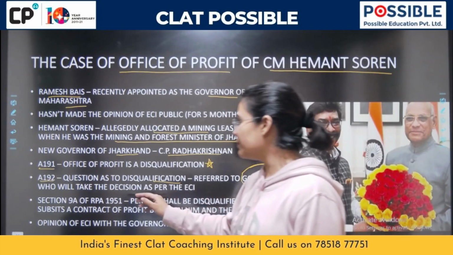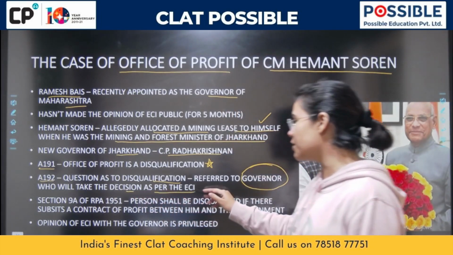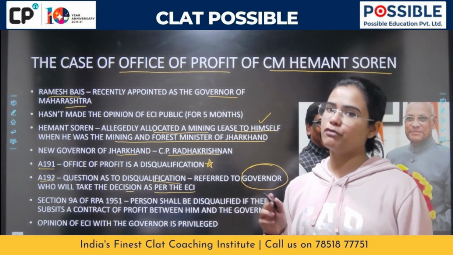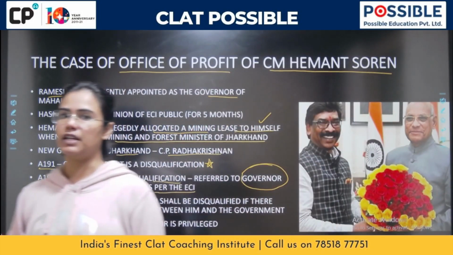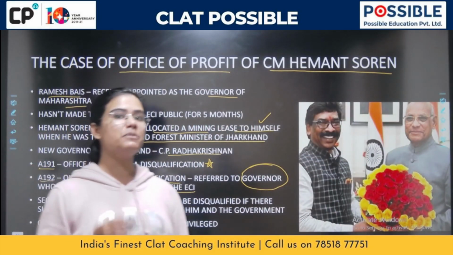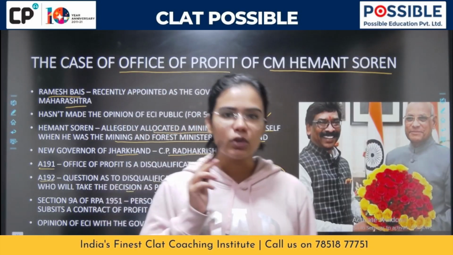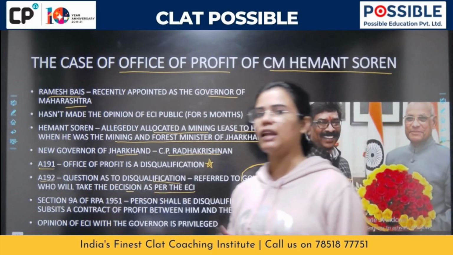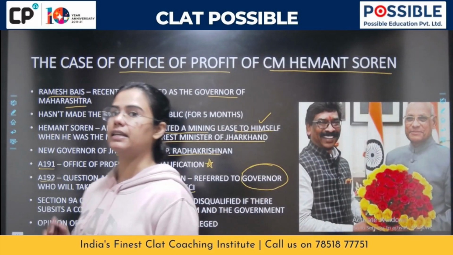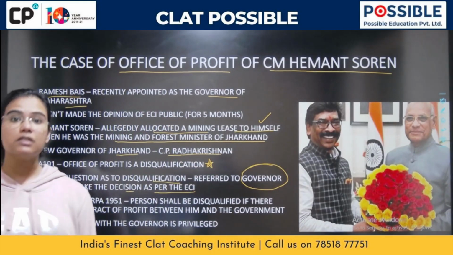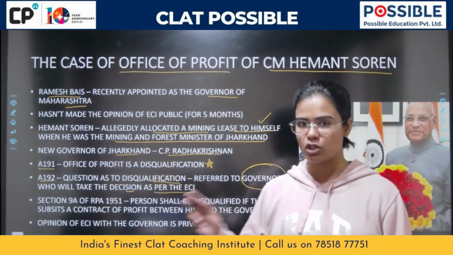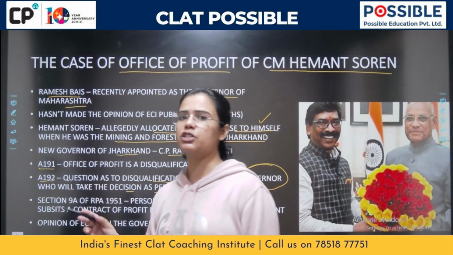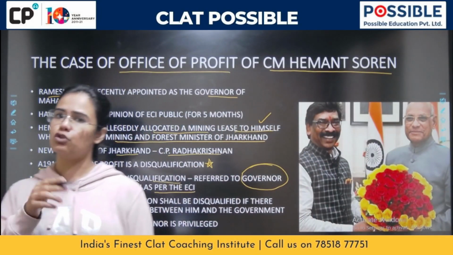The governor will take the decision as per the Election Commission of India. So the advice of the Election Commission of India in this particular case becomes binding in nature. Simply put, if Hemant Soren has to be removed, and let's say that he has held an office of profit, the governor has to go and ask the Election Commission of India, and whatever the Election Commission of India says, the governor has to follow it.